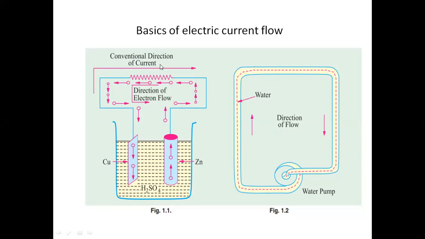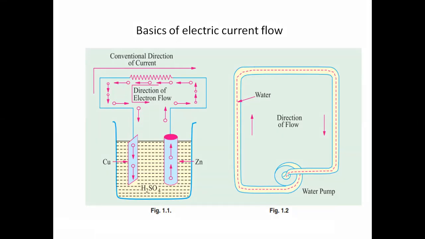The conventional direction of current is opposite to the direction of electron flow. The conventional direction of current, or conventional flow of current, is opposite to the direction of the electron flow. So most of the circuit analysis will consider this conventional current flow direction only.